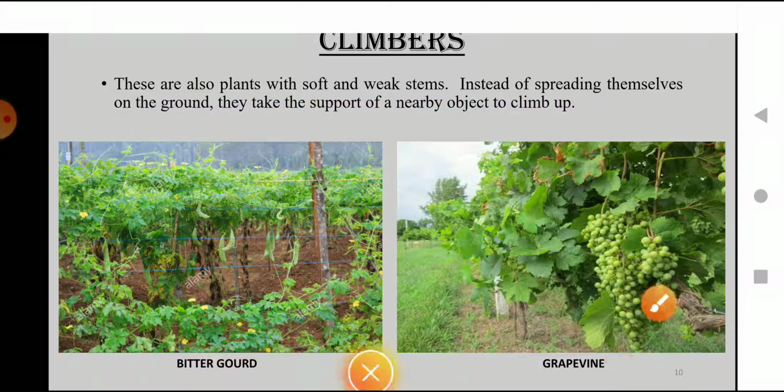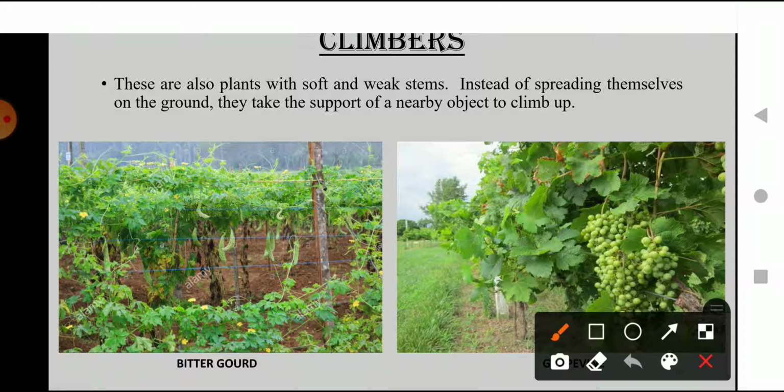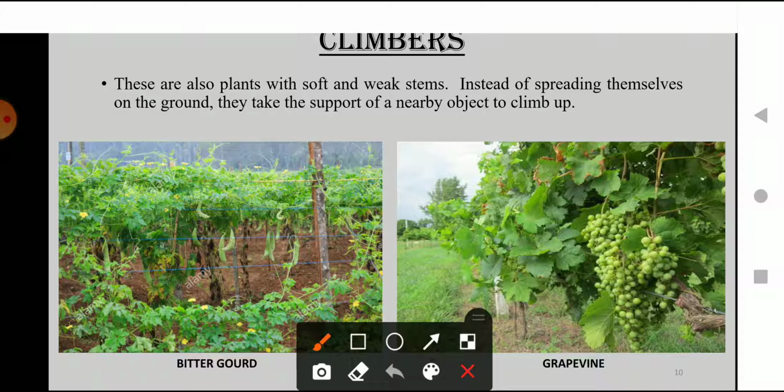Some examples of climbers are bitter gourd, which in Hindi we call karela, and grapes. These both are examples of climbers. And what are the examples of creepers? Bottle gourd and pumpkin.